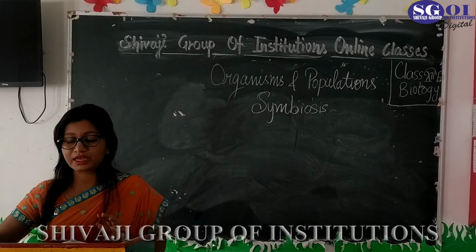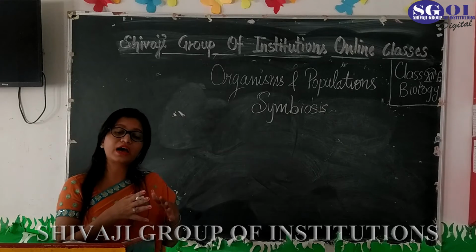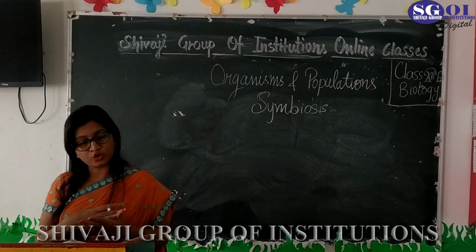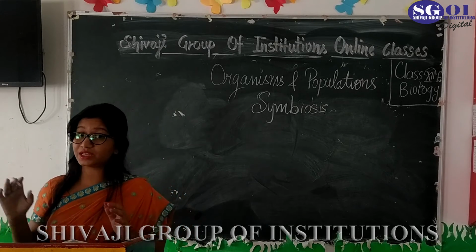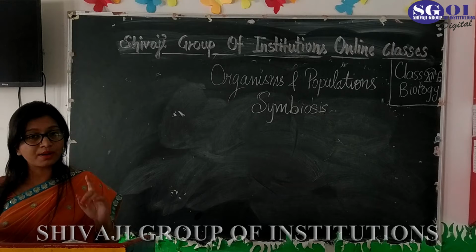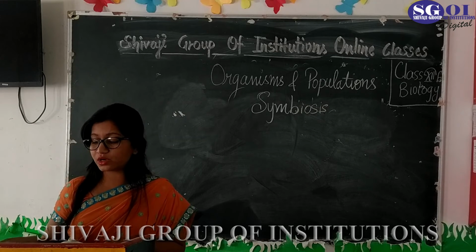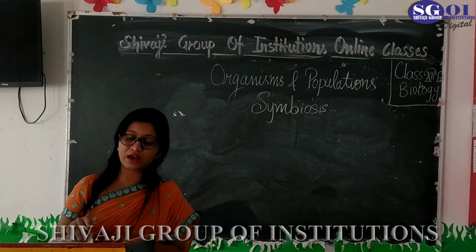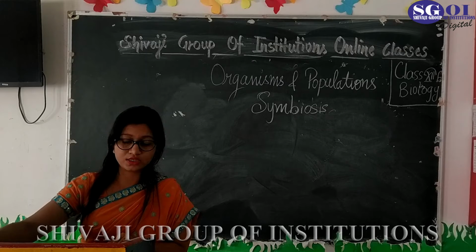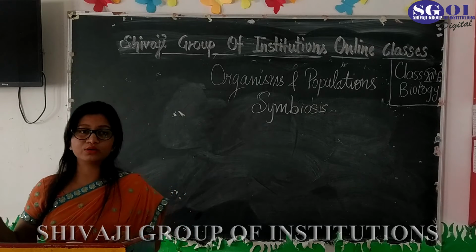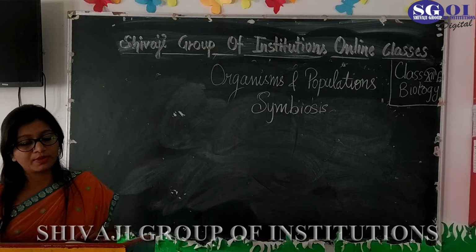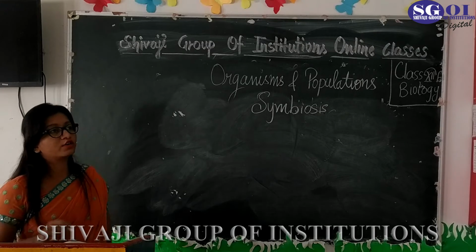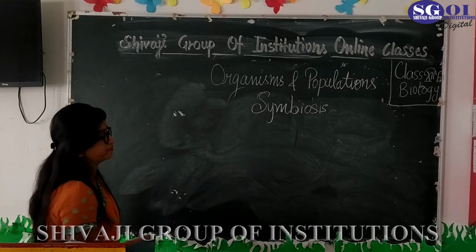The cases in which both are benefited are mutualism and proto-cooperation, in which both organisms benefit from each other. And commensalism is the kind in which only one partner is benefited and the other is not. So basically that is about symbiosis, or relationships between organisms depending upon the benefit. The first kind of symbiosis is mutualism.